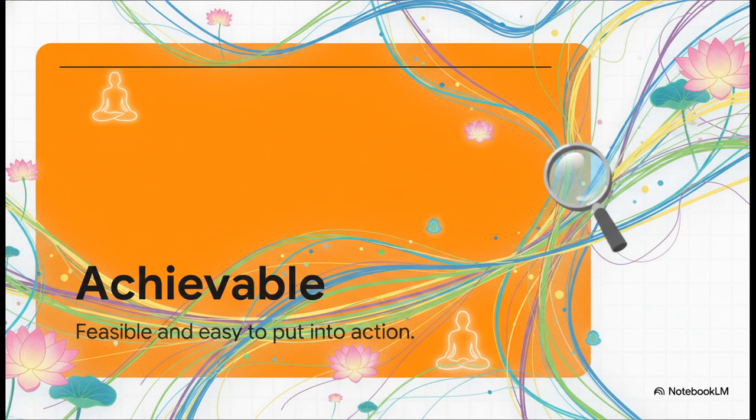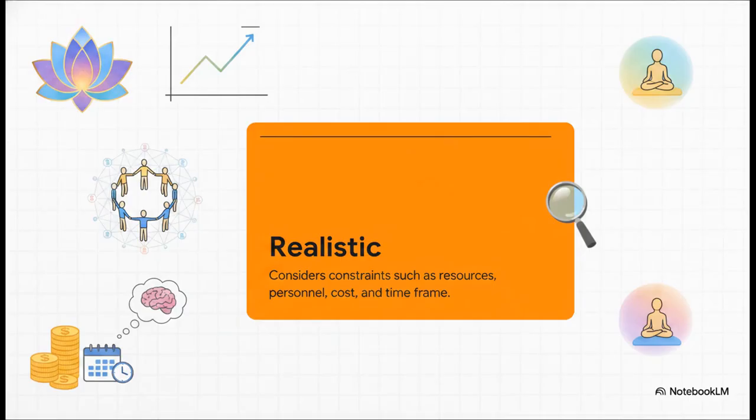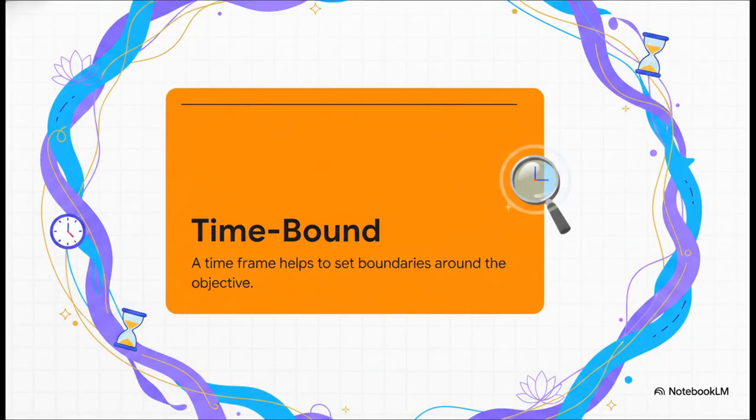A stands for achievable. This guarantees your objective is actually feasible for your specific cohort to enact. R is for realistic. It forces an honest look at program constraints, like resources, personnel, and your budget. Finally, T means time-bound. This sets strict chronological boundaries for exactly when this expected therapeutic change happens.